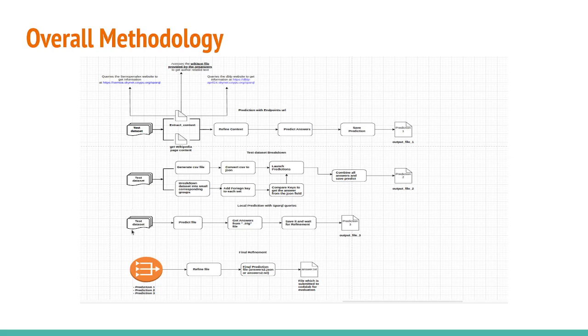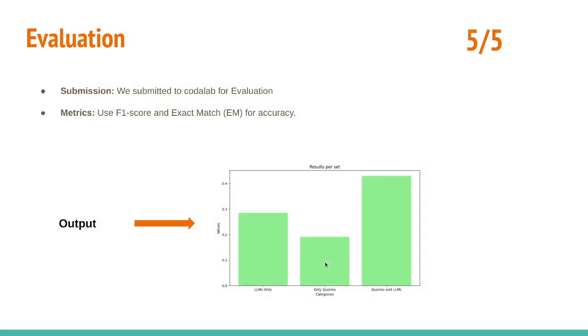Now the last phase, which was the local prediction. Why we did local predictions was because we noticed that the knowledge graph provided to us by the organizers, which was local, had different information from the ones provided online. At the end we took these 3 output files, prediction 1, prediction 2 and prediction 3, and passed them to the file known as refinement. This file refined and created our file which we finally submitted to Codalab. The evaluation was done using F1 score and exact match for accuracy.